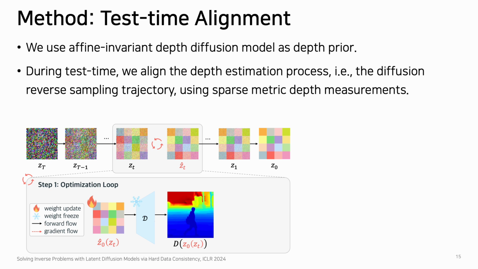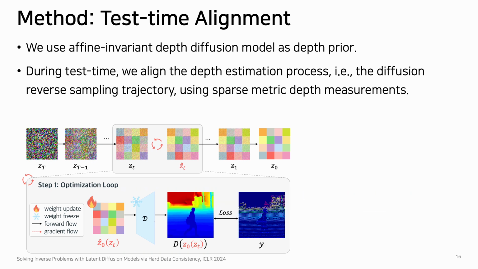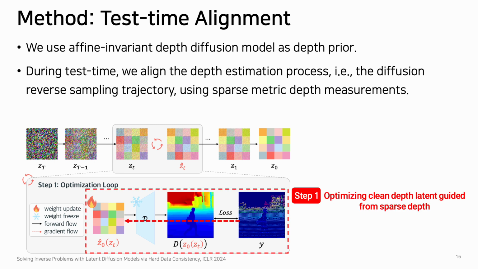First, at the intermediate state during the reverse sampling process, we estimate the clean depth latent Z0|Zt using the 3D formula. Next, we optimize the clean depth latent Z0|Zt guided by sparse depth measurement to obtain Z0|Zt hat. In this step, through an optimization loop, we enforce hard constraints to ensure measurement consistency.